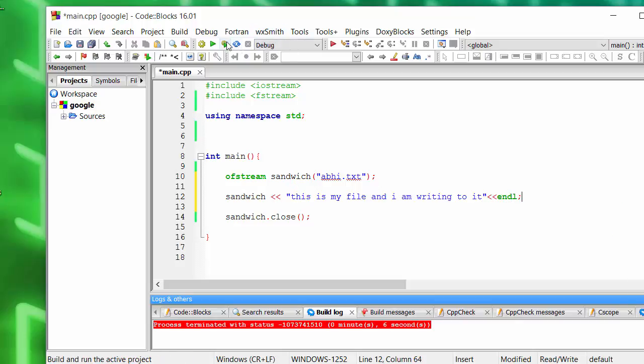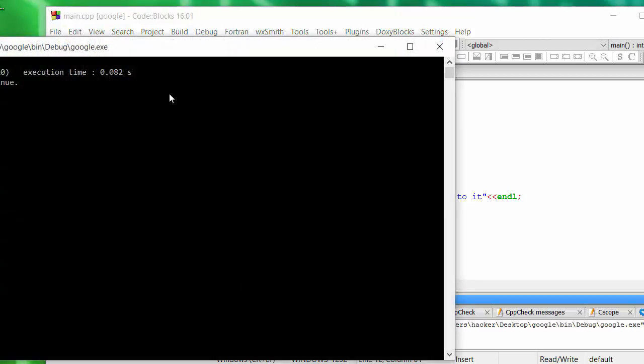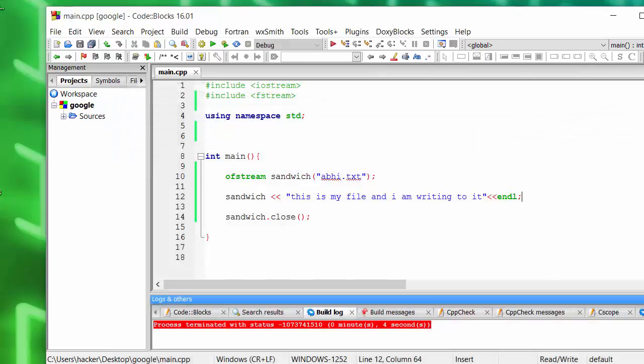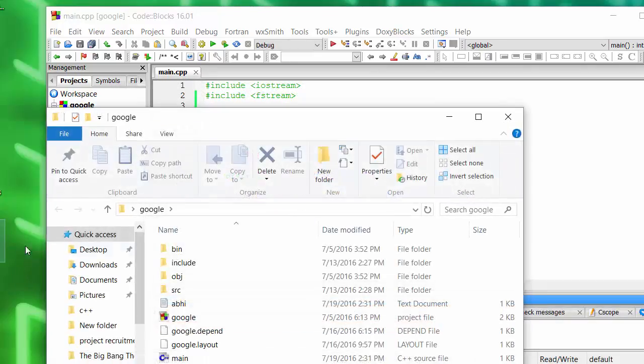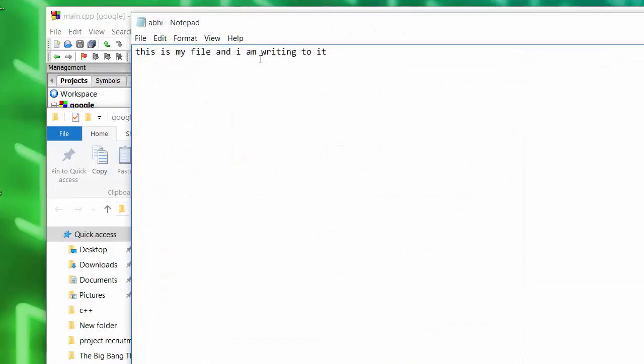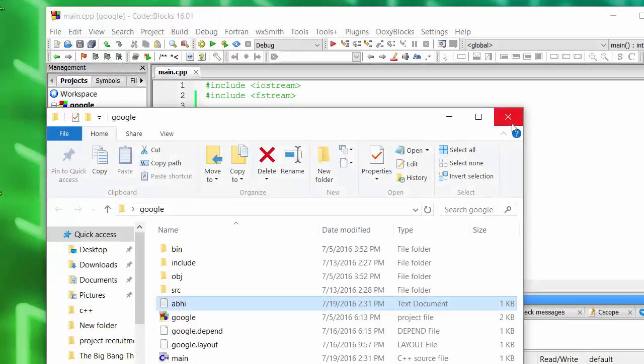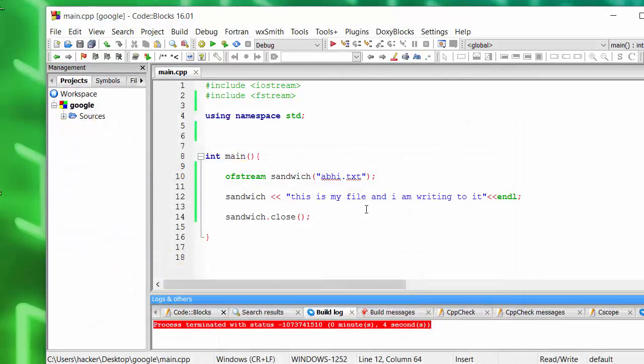Now if we run this, nothing happens here because we didn't output anything to our computer screen. But if I bring up the file and open it, it says "this is my file and I am writing to it." So this is the way to output something to a file.